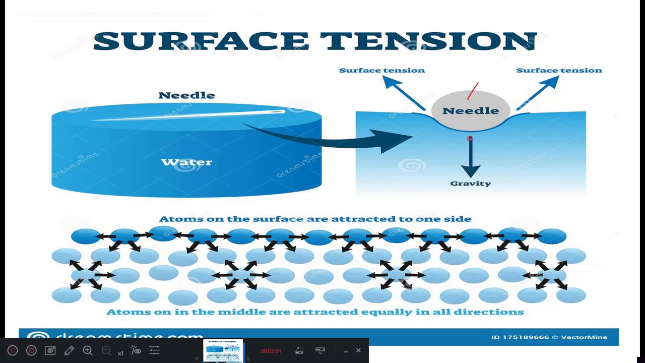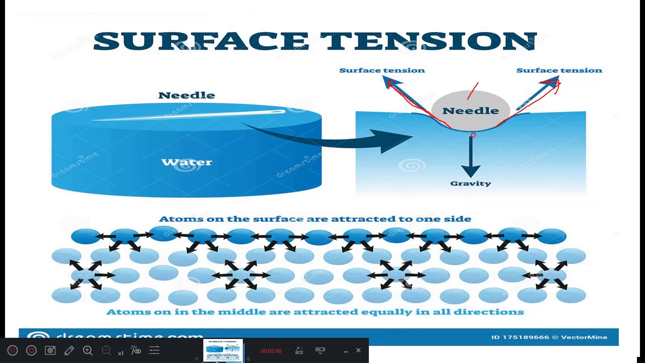Because of the gravity force, the needle wants to come down. Because of its weight, it is coming down. But these surface tensile forces will not allow the needle to go down. Hence the forces of the surface will be acting like this. This is called surface tensile forces. As long as these surface tensile forces hold the needle, the needle will be floating on the surface. The moment the weight of the needle increases, it will come down.